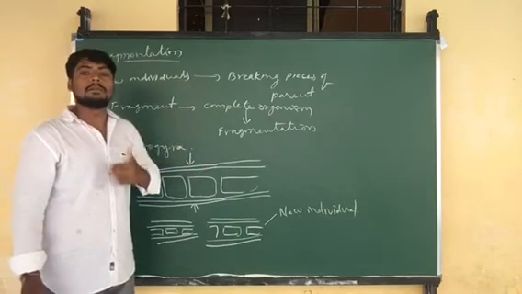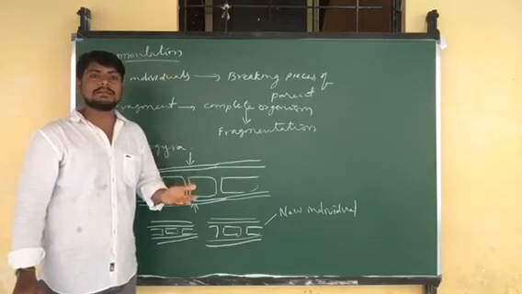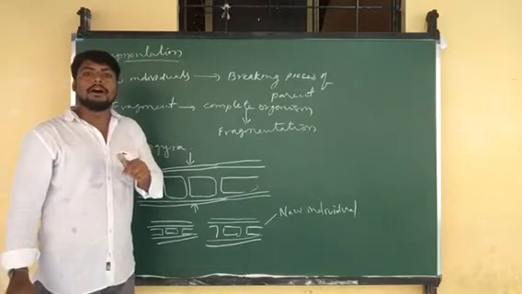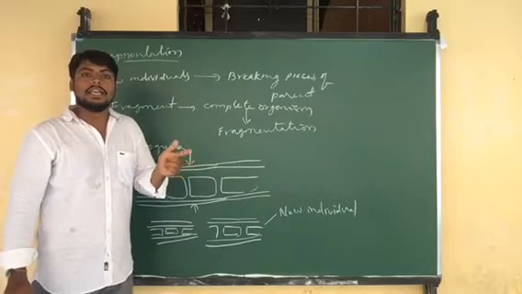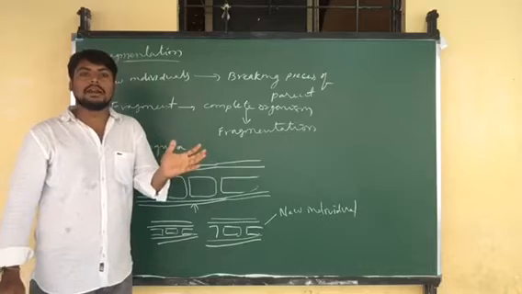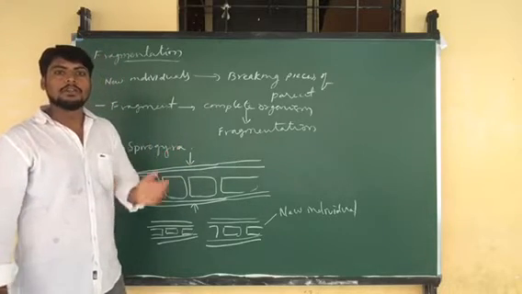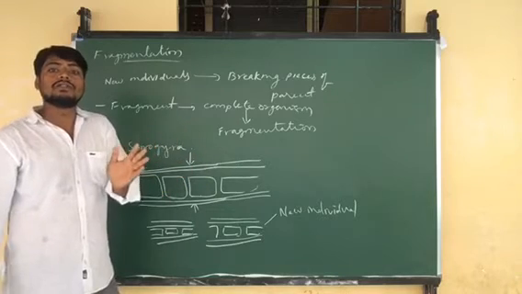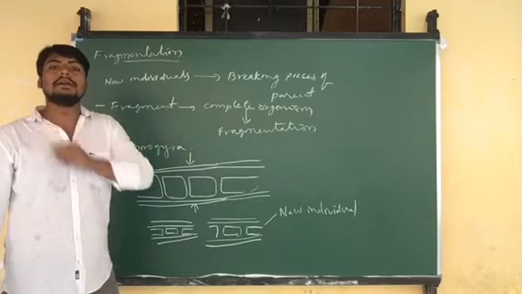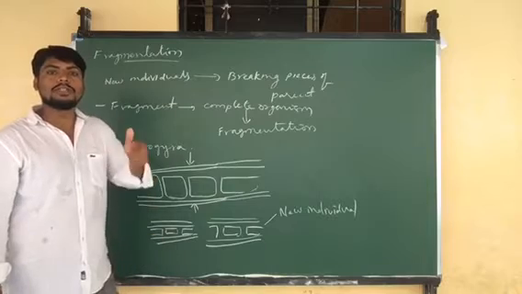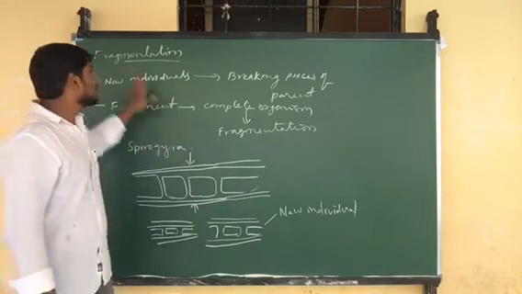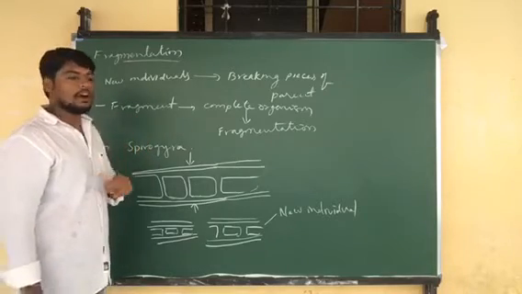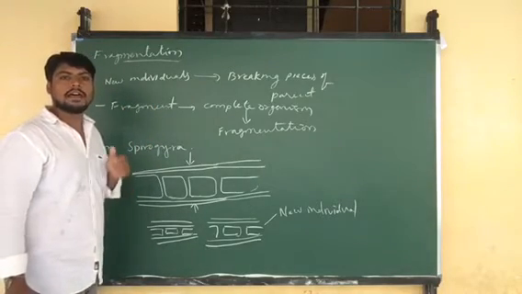Because our body, or higher organisms, are complex in nature. They are made up of a variety of cells. Each organ system is made up of a variety of cells to perform their function. That's why they follow a complex method of reproduction to produce their offspring, whereas fragmentation is not possible in higher complex organisms.